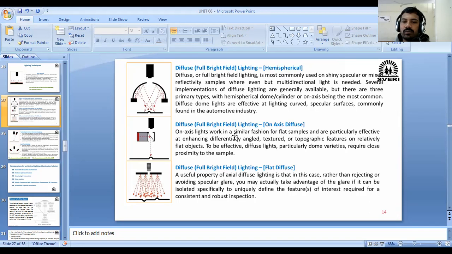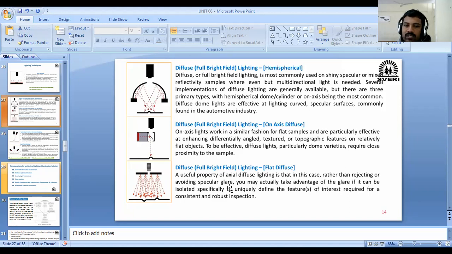On-axis lights work in a similar fashion for flat samples, and are particularly effective at enhancing differentially angled, textured or topographic features on relatively flat objects. To be effective, diffuse light, particularly the dome variant, requires close proximity to the sample. Okay, again these we can mostly use for close objects. Okay, if you see the setup of this one, as compared to the previous one it is again complicated.